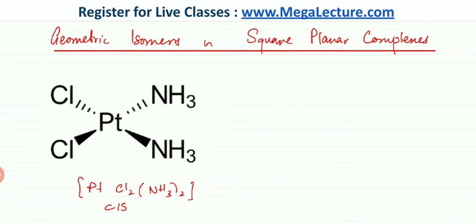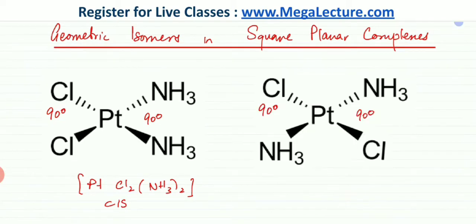there are ligands attached. Now, remember this particular square planar arrangement, you have two ligands of one type and you have two ligands of another type. So either the two ligands would be together and they would be making an angle of 90 degrees, which you can see over here. These two are also making an angle of 90 degrees to each other. Or there could be another version of the molecule, which is, so here I've drawn this trans version of this molecule where the only thing that I've done is that I've switched the sides of one of the ligands, the orientation. So now you can see the Cls are pointing in opposite directions.